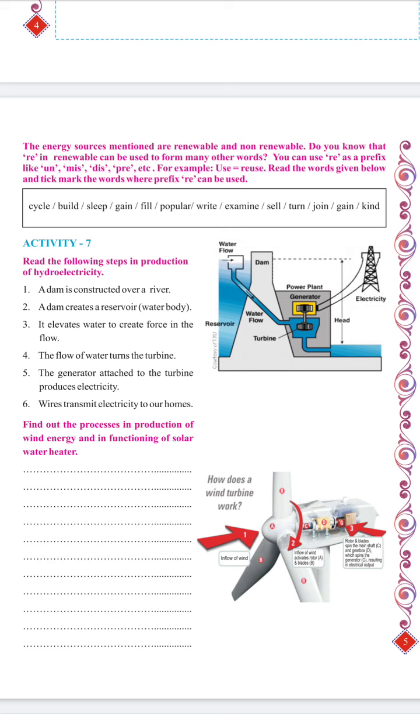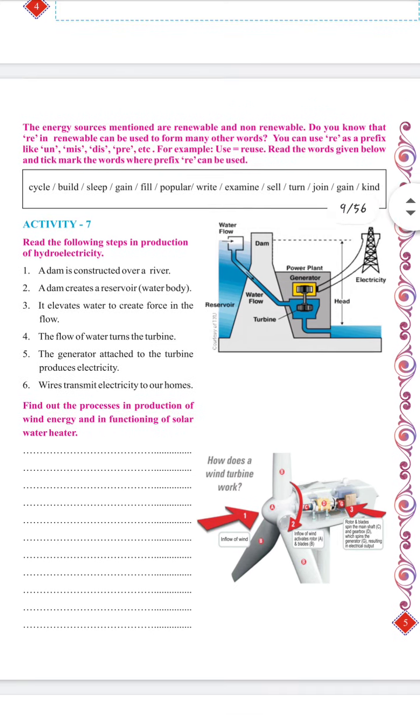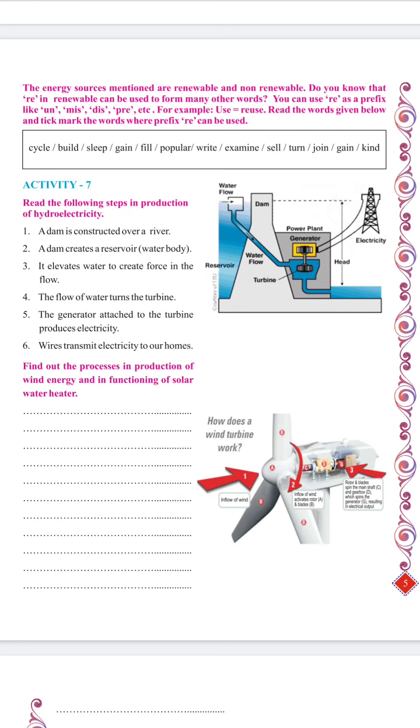Then activity number 7 gives the steps for the production of hydroelectricity. I have already explained in the previous video how it is constructed, and how the flow of water is helpful in moving the turbine, which is connected to a dynamo. We also call it a generator. Then electricity is produced and it is transferred to our houses using cables.